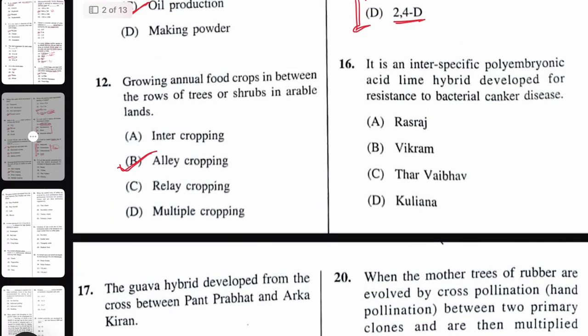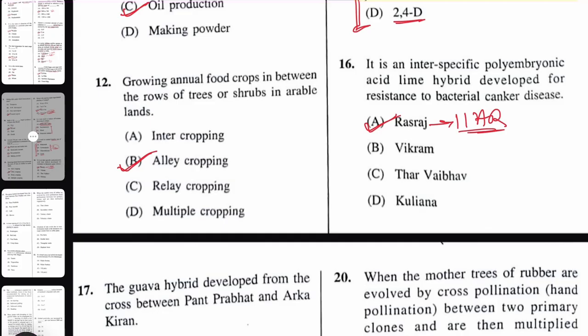Next, it is an interspecific polyembryonic acid lime hybrid developed for resistance to bacterial canker disease. Bacterial canker disease, the right answer here is Rasraj. Rasraj was developed by IIHR, Indian Institute of Horticultural Research, and it is an interspecific polyembryonic acid lime hybrid which has resistance